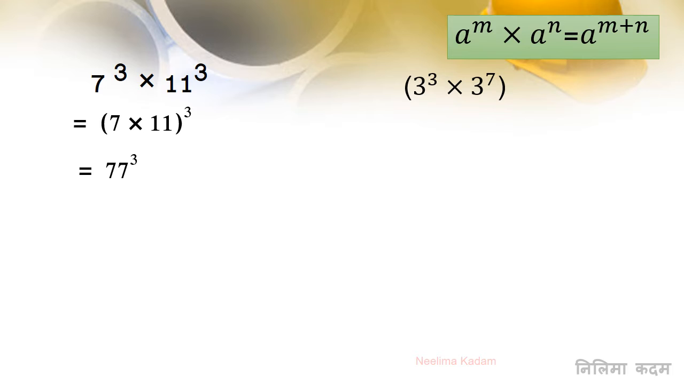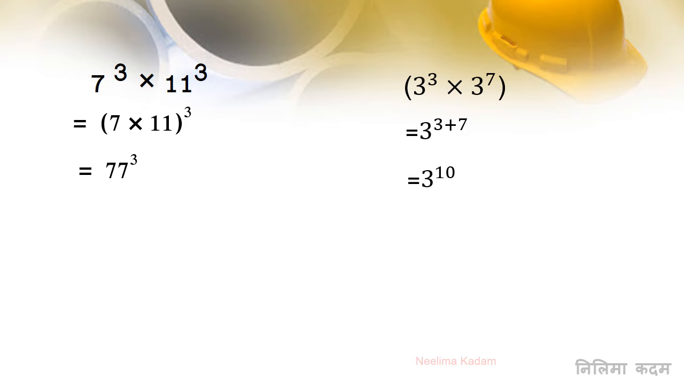Next example, bases are same and multiplication is there. We have to add the exponents. Is equal to 3 raised to 3 plus 7, that is equal to 3 raised to 10.